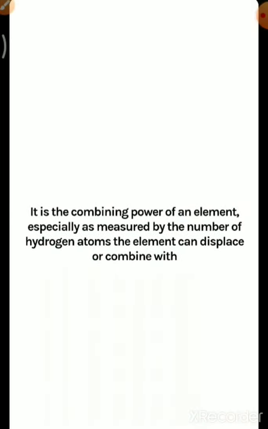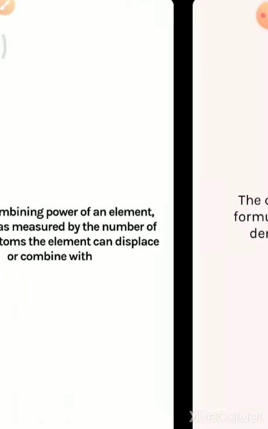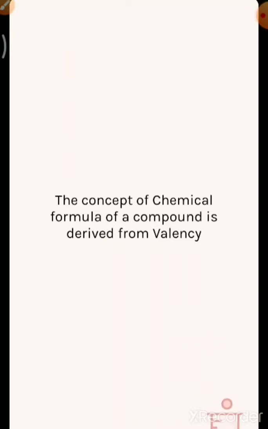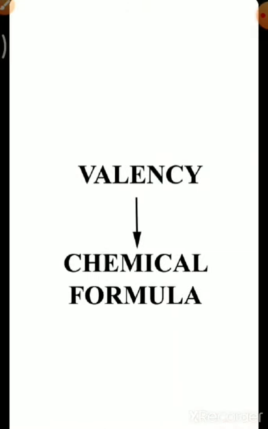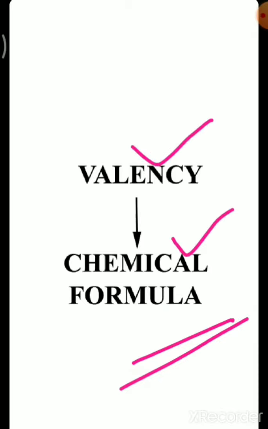So children, we have already discussed one way to write the chemical formula. Today we will discuss another way. So you know the term valency? It is the combining power of an element, especially as measured by the number of hydrogen atoms the element can displace or combine with. The concept of the chemical formula of a compound is derived from valency. So remember, this concept of chemical formula is derived from the valency.